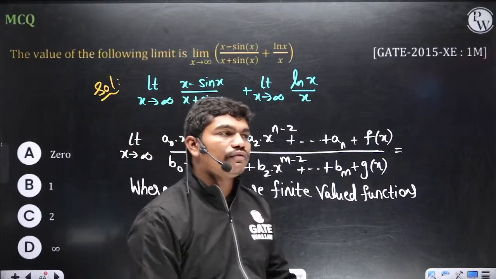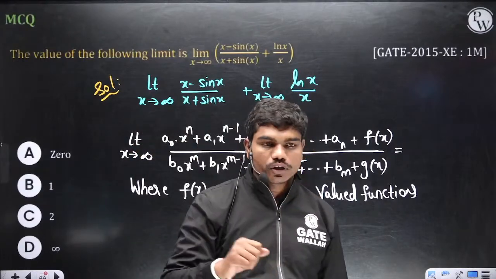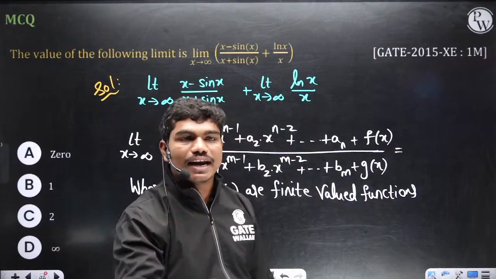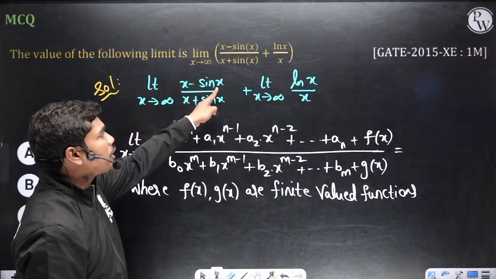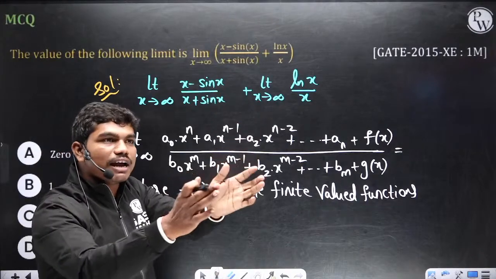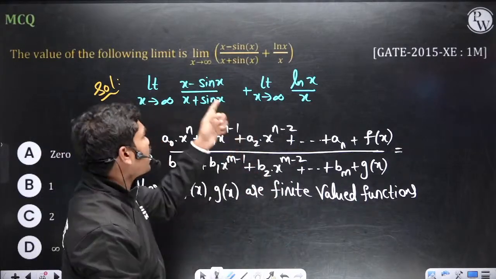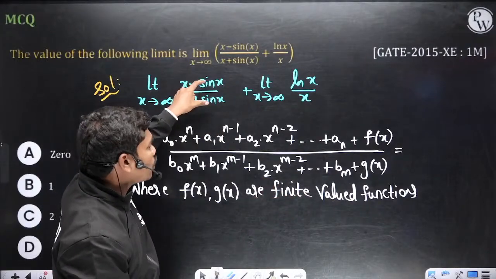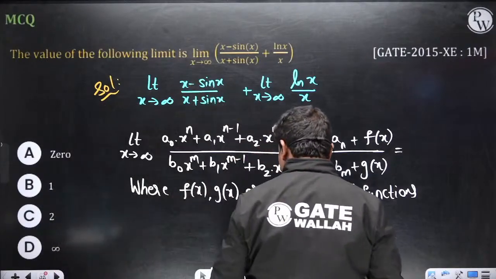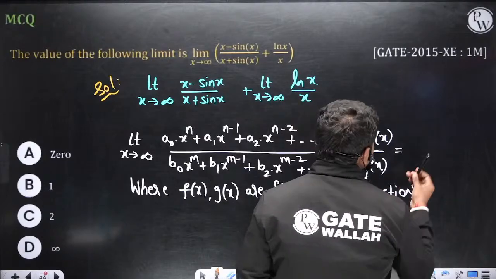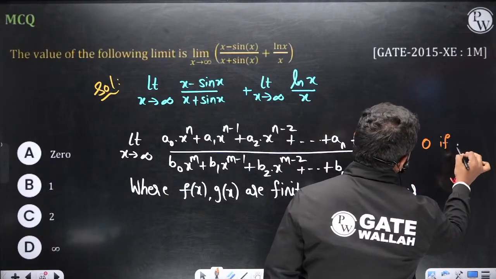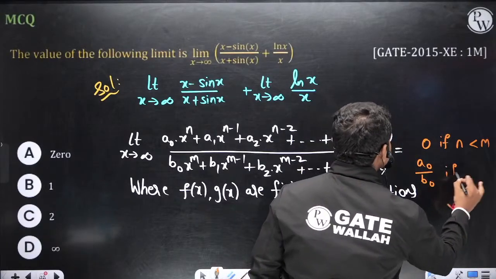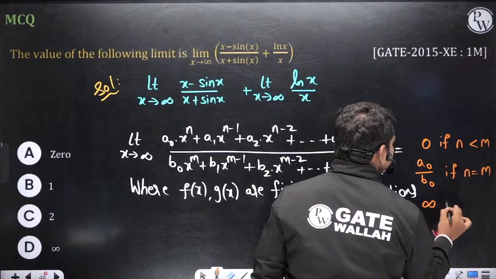What's the meaning of finite valued functions? Whatever you keep in place of x, the value of that function will be some finite value. Look, for example, whatever the value you keep in place of x, sin x is always some finite value between -1 to 1, correct? Let us suppose you have cos square x, sin x into cos x, these type of functions basically. Okay, so these are called finite valued functions. Then this answer is equal to 0 if n less than m, a naught by b naught if n is equal to m, infinity if n greater than m.